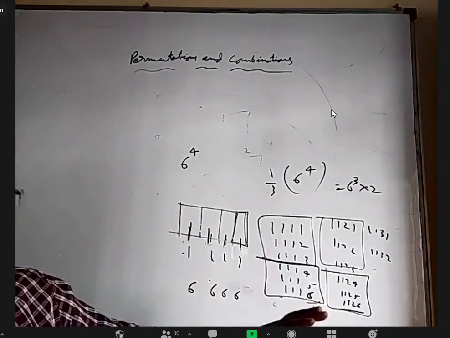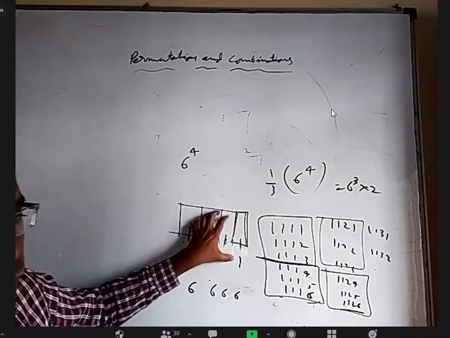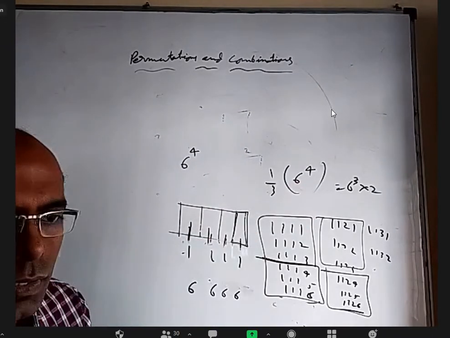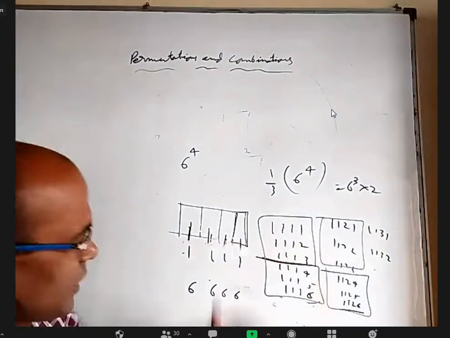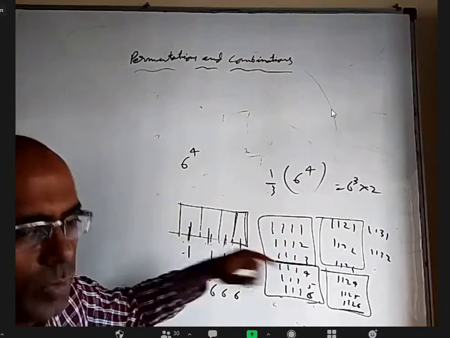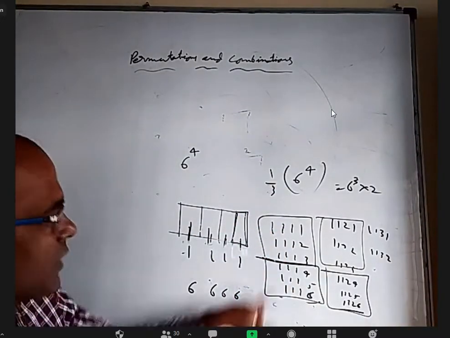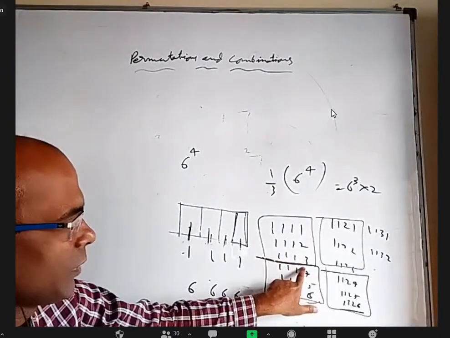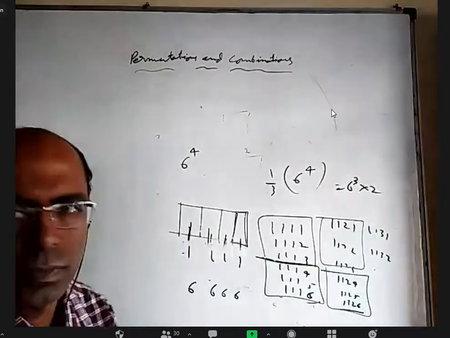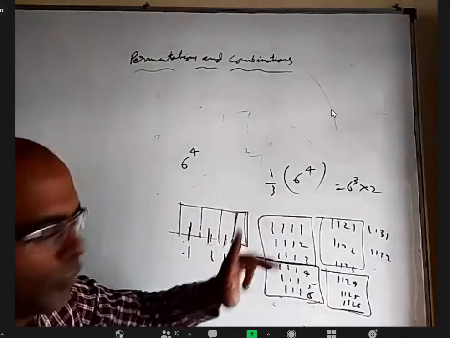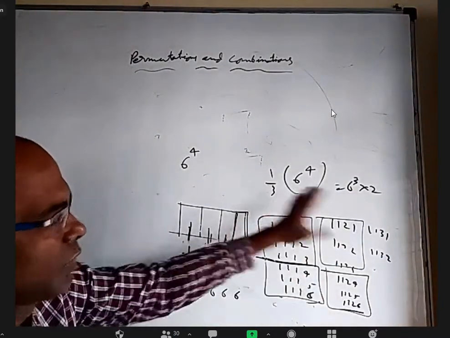When repetition is allowed using 1 to 6, the total number of 4-digit numbers you can make is 6 power 4. In that, I cannot say the first one is only divisible by 3 or the second one is divisible by 3, but I can say among these 3 consecutive, exactly one will be divisible by 3. For example, here this number may be divisible by 3, and here this number may be divisible by 3, and some other number maybe, but it is 1/3. A packet of 3 only 1, another packet of 3 only 1, so 1/3 of this.